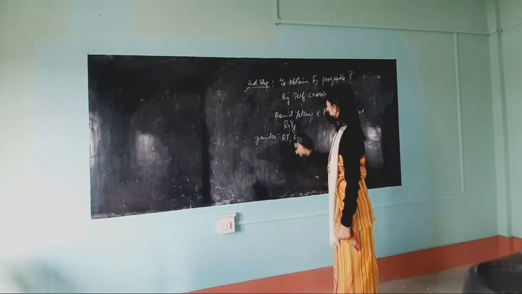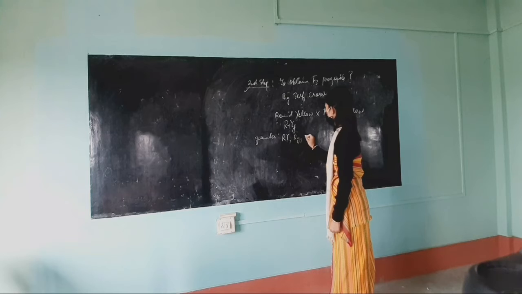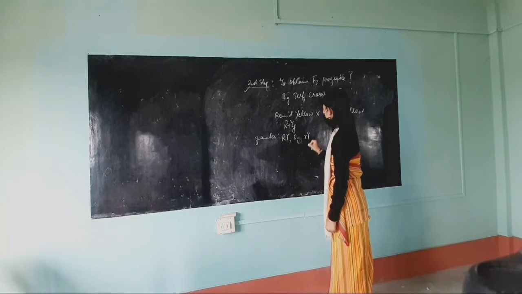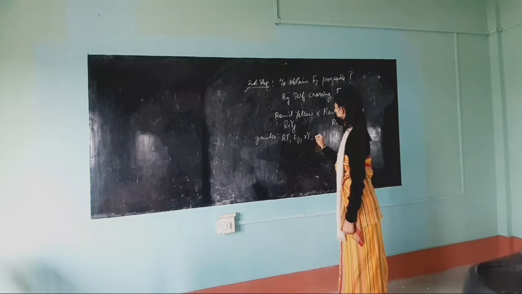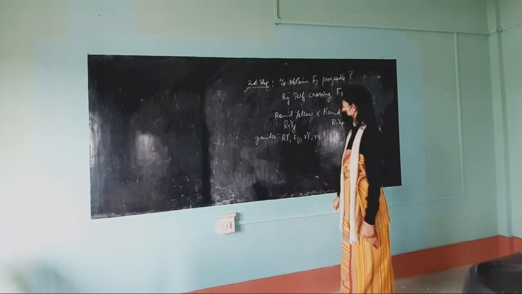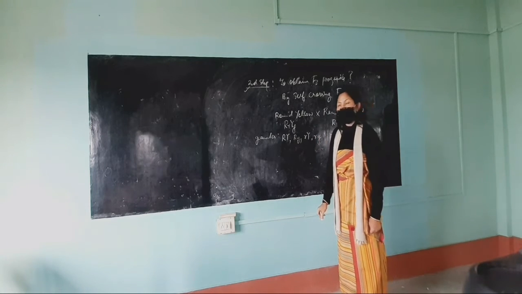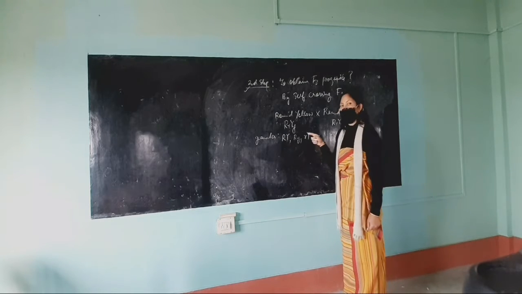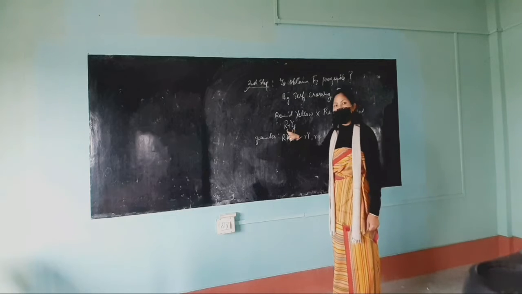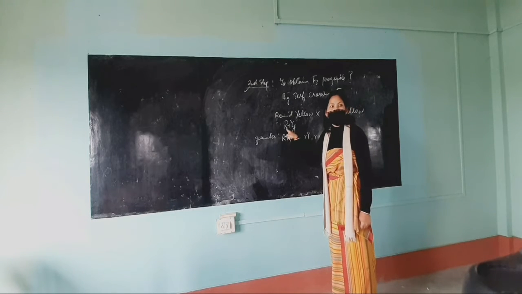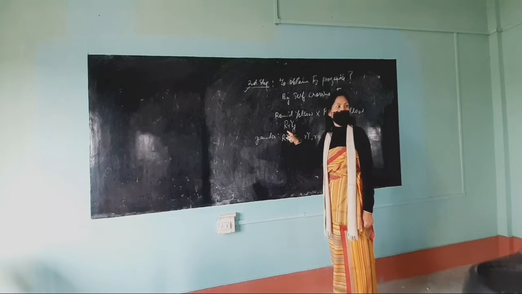The third combination can be small r, capital Y, or it can be small r, small y. Is that right? So these are the four possible combinations of gametes that can be obtained from the F1 parent.